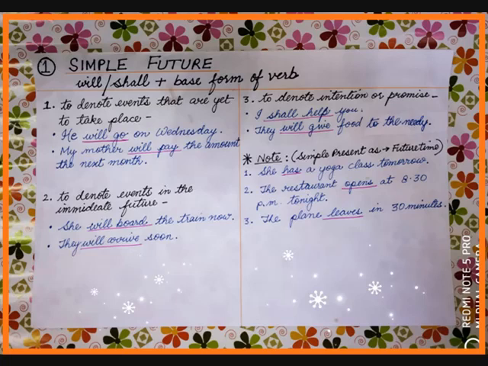Then in the asterisk I have prepared a note where you can see we can also use simple present tense to denote future time. Three examples are there. She has a yoga class tomorrow. The restaurant opens at 8:30 p.m. tonight. The plane leaves in 30 minutes. Here the verbs has, opens, leaves, all the three verbs are simple present. But it is not talking about present tense, but it is used to indicate future time.